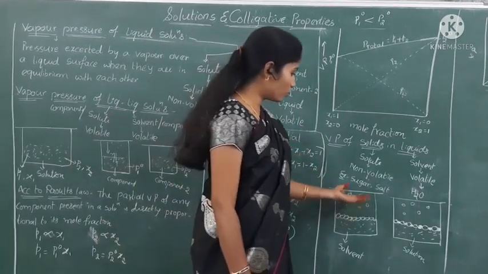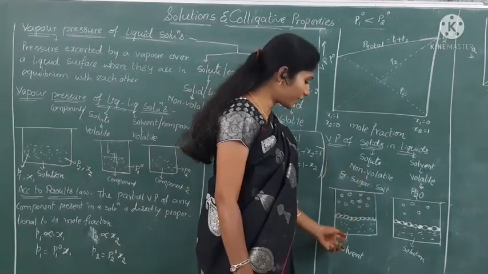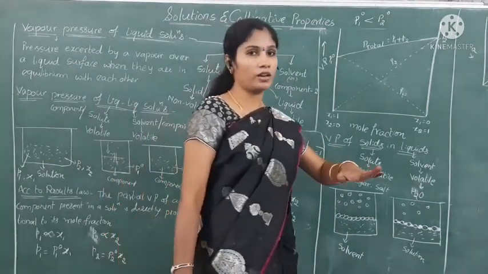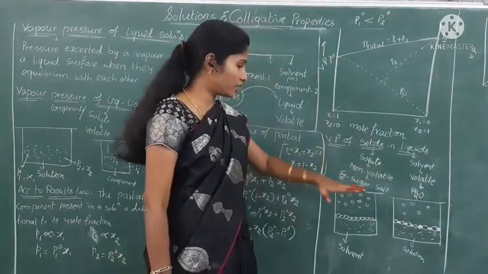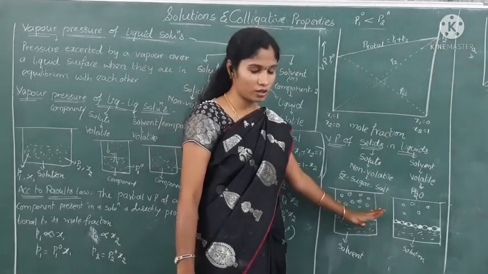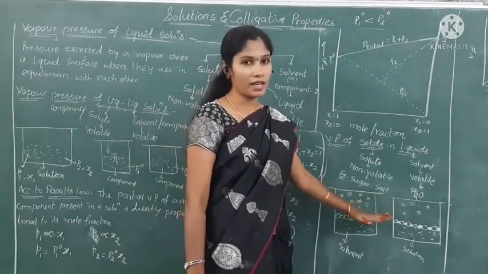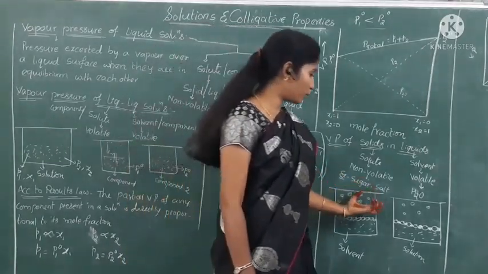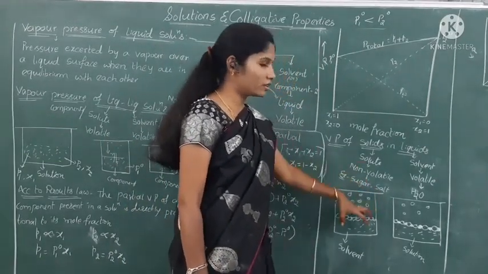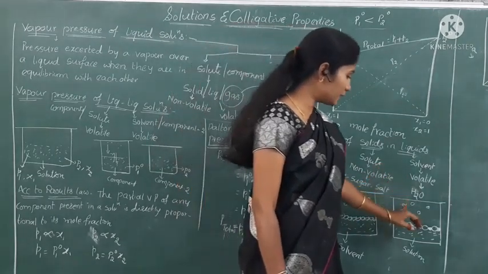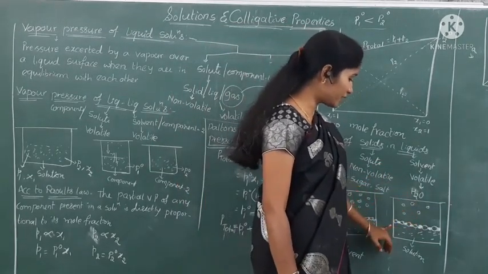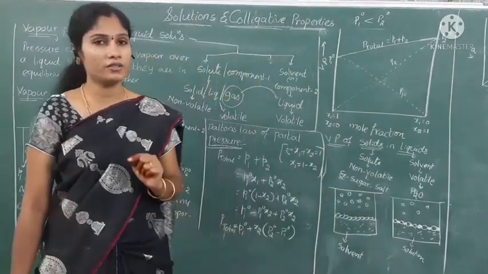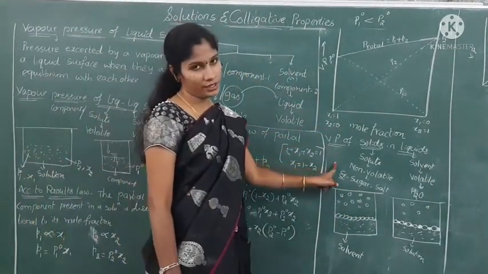So next, first of all, I will take a solvent in one container. That means the surface of the liquid, whatever we take, is occupied by the solvent molecules only, and they are volatile in nature. So they can easily convert into vapor state, and they can show pressure on the liquid surface also. Next here, let's take another container which contains solution. That solution contains solute. What is the nature of that solute? It is non-volatile in nature.